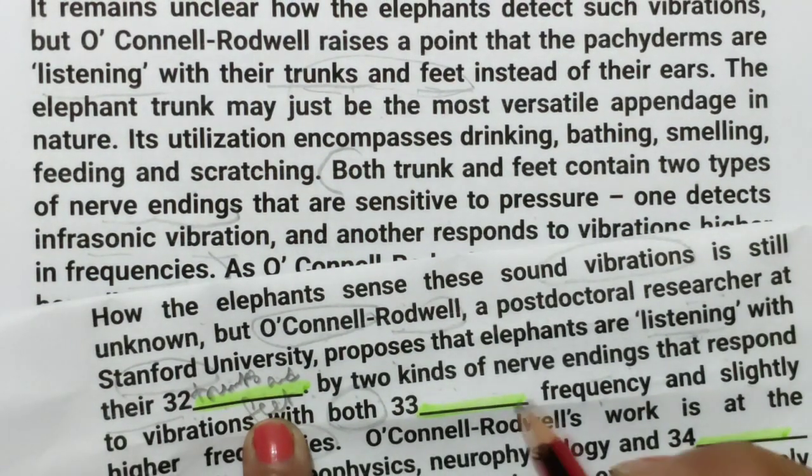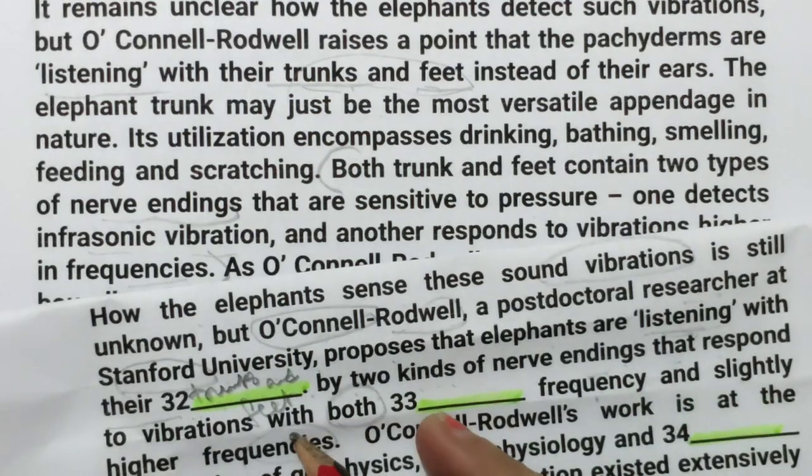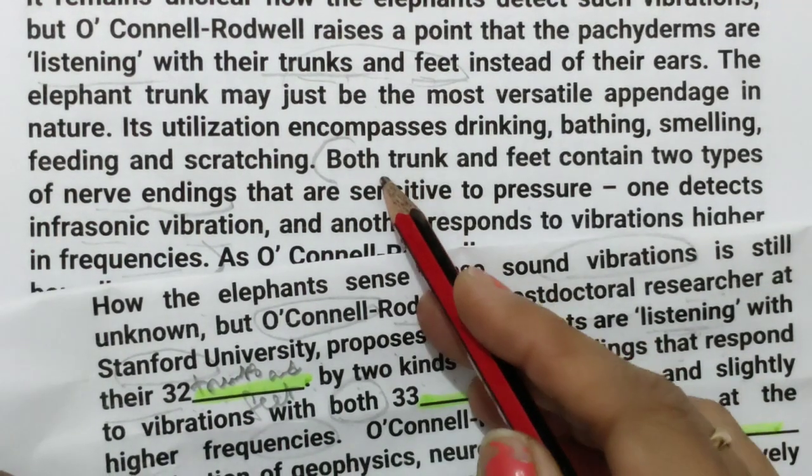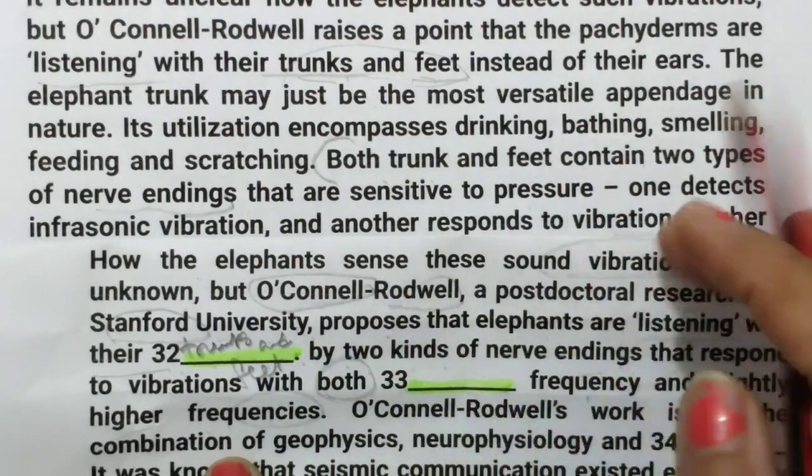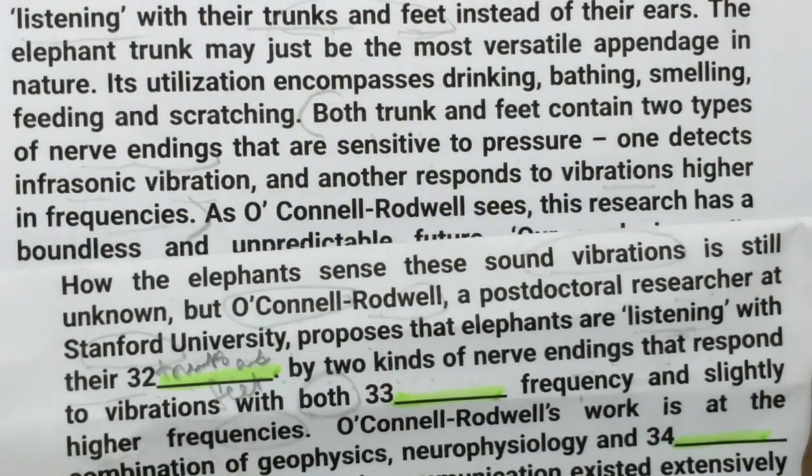Trunk and feet contain two types of nerve endings that are sensitive to pressure.